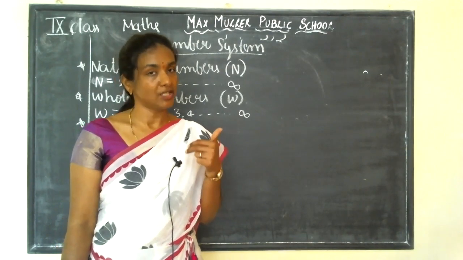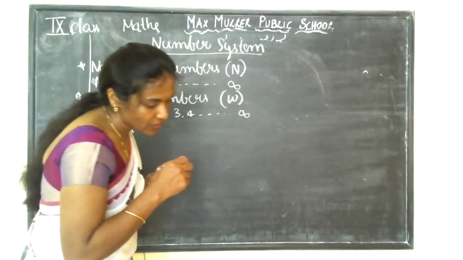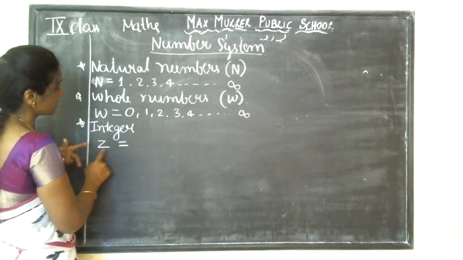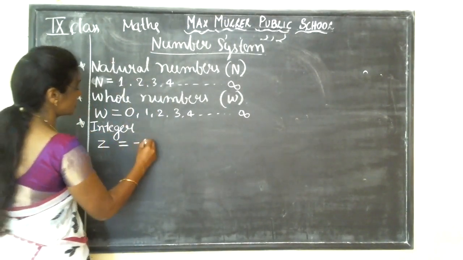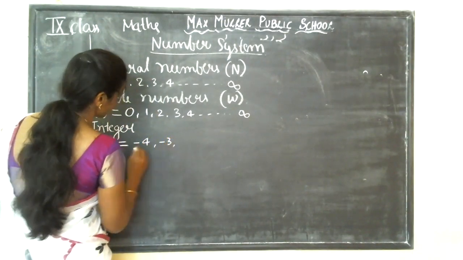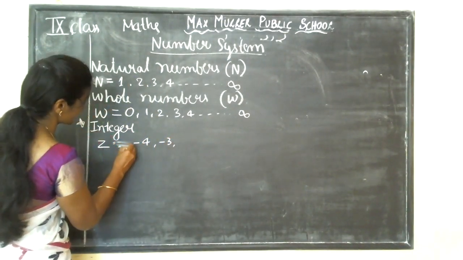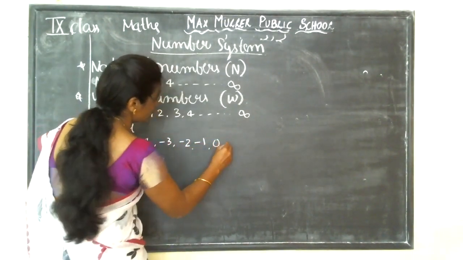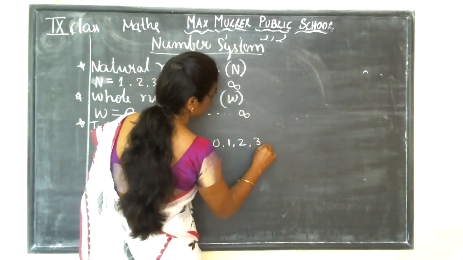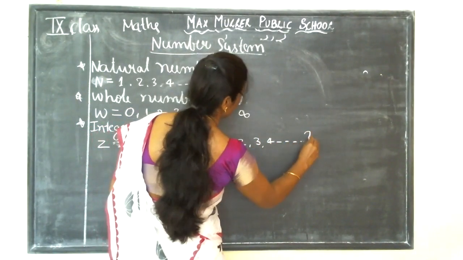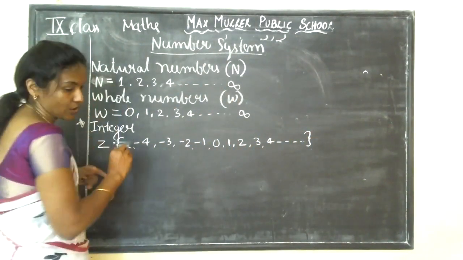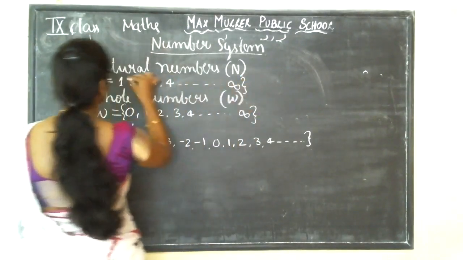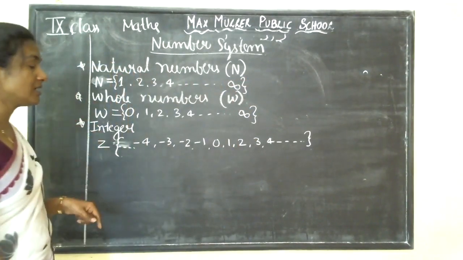That is called integers, and it is denoted by Z. So that is -4, -3, -2, -1, 0, 1, 2, 3, 4, and so on. We write it in a flower bracket like this. Yes or no? This is called integers.